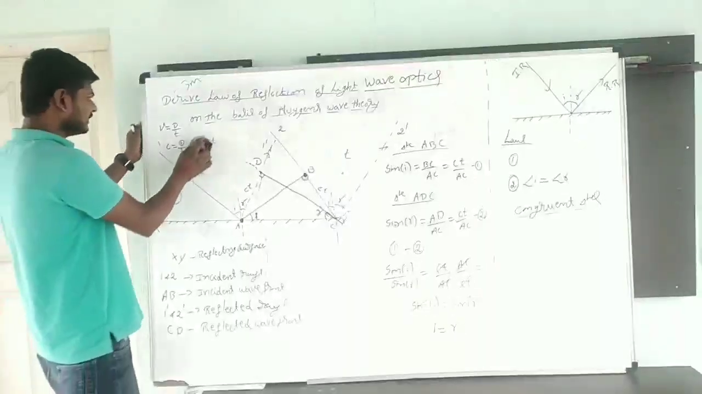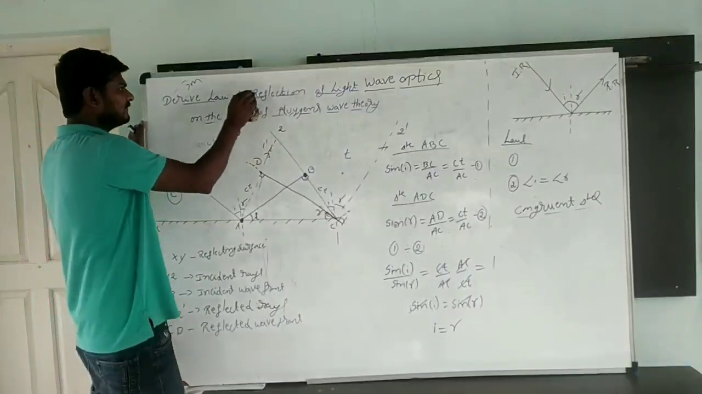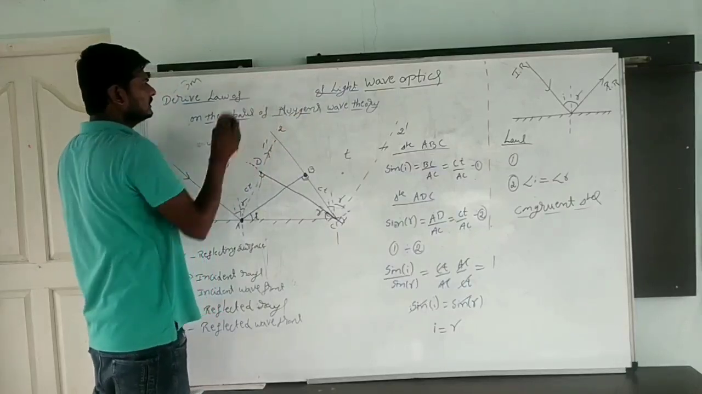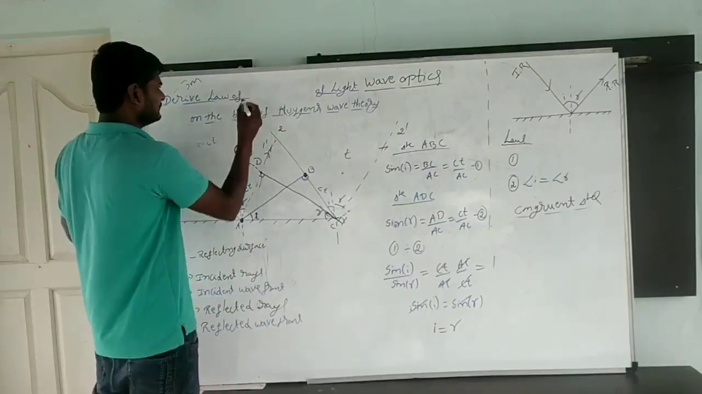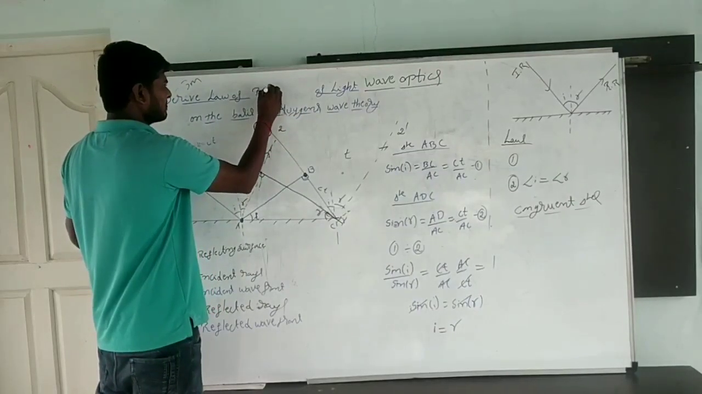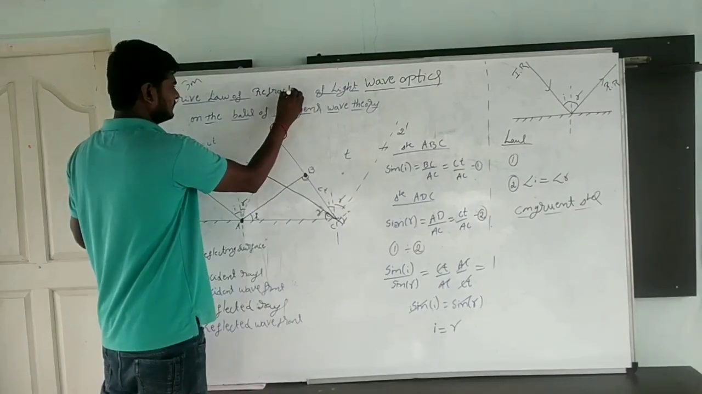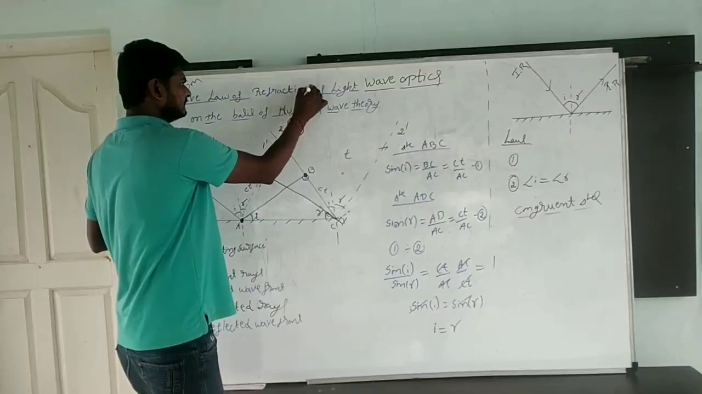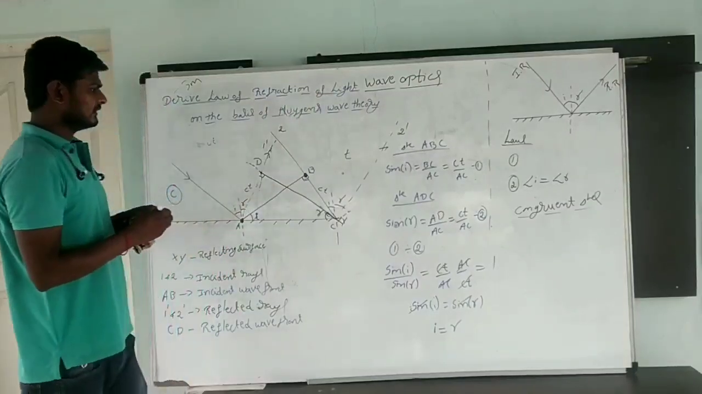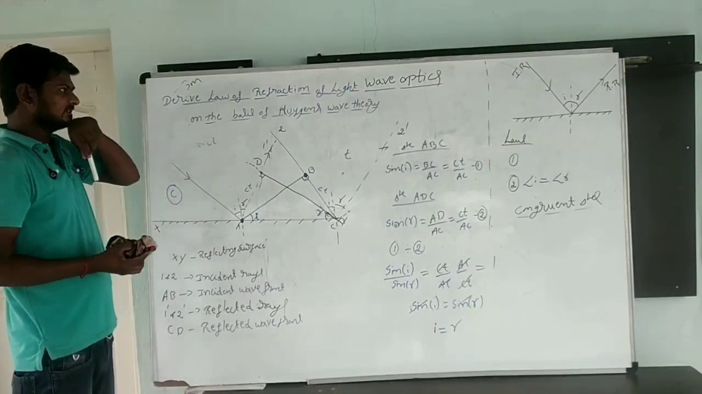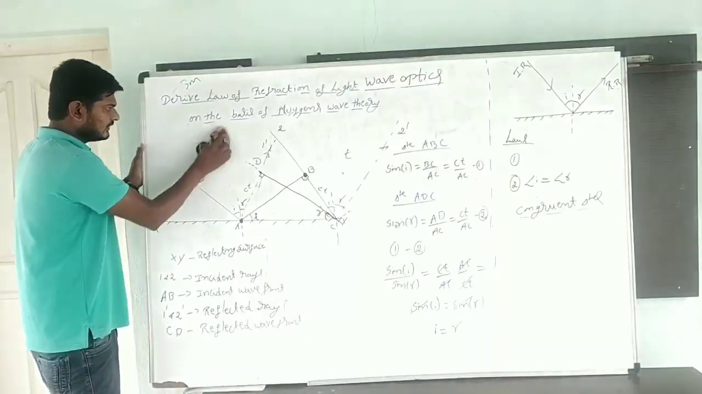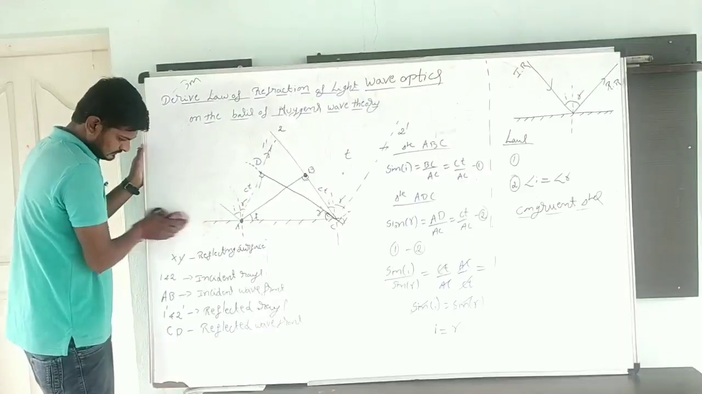Now one more kind of derivation is there. Second one: derive the law of refraction of light on the basis of Huygens' wave theory of light. We can see the law of refraction now.